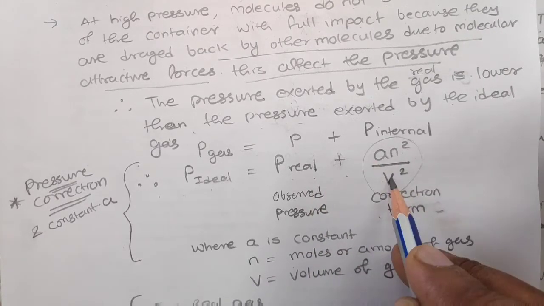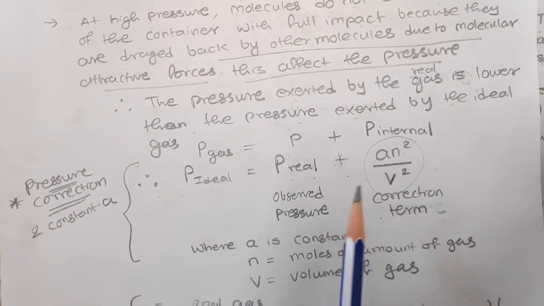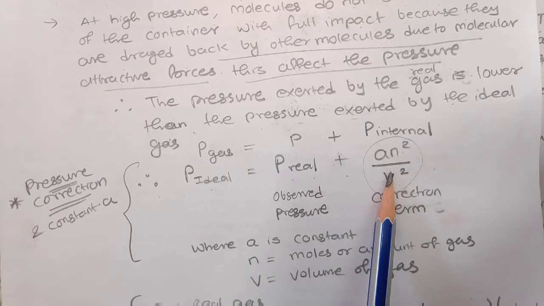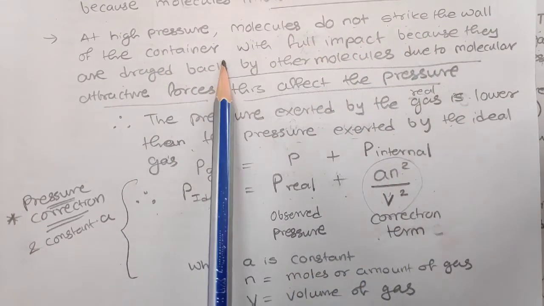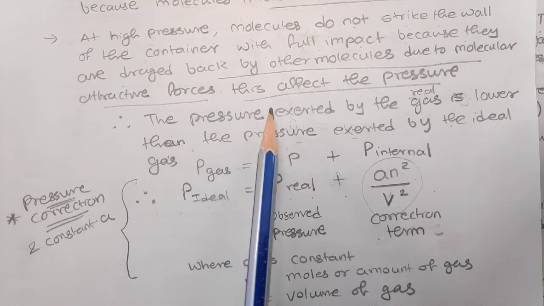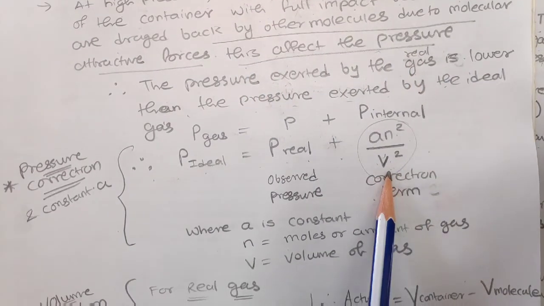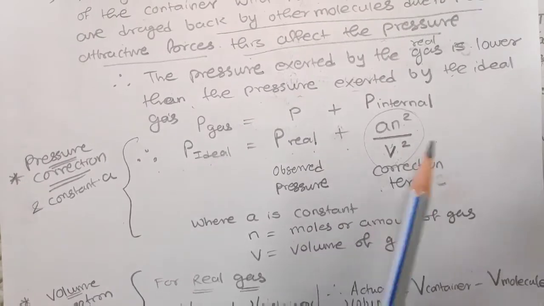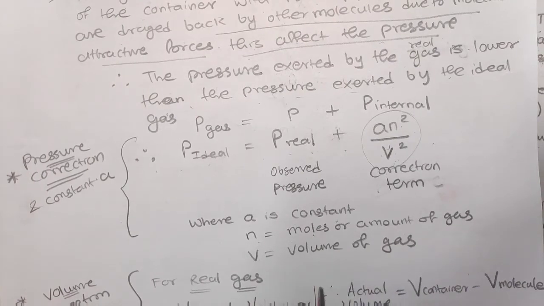How this a n square by V square is derived, we have discussed, and why it is needed: because in real gas at high pressure, the molecules do not strike the wall of the container, and this affects the pressure. That's why we have corrected this. Now in this case, what is a? A is a constant, n is the number of moles or amount of gas, and V is the volume of gas.